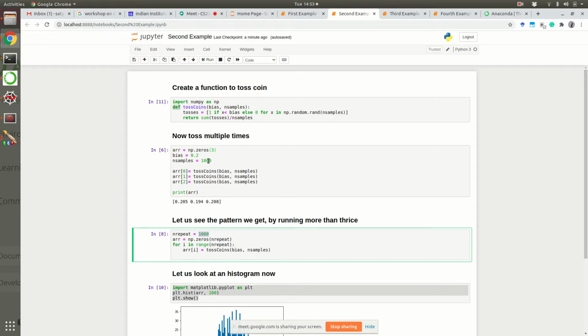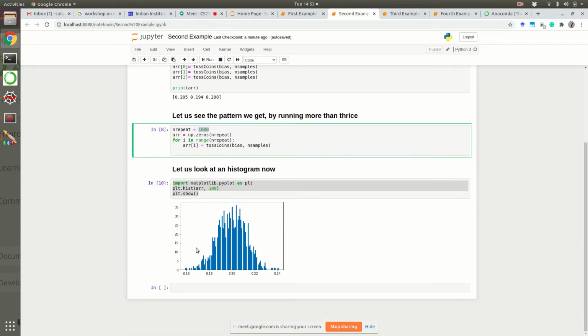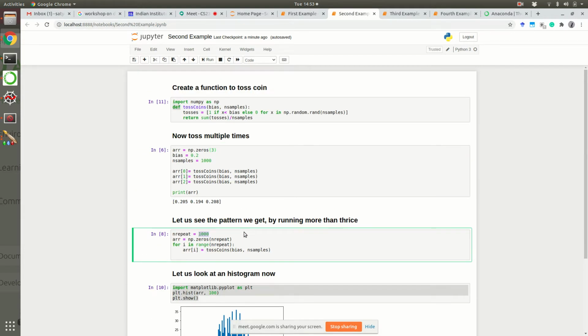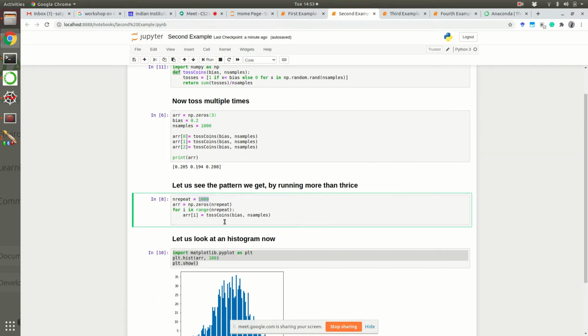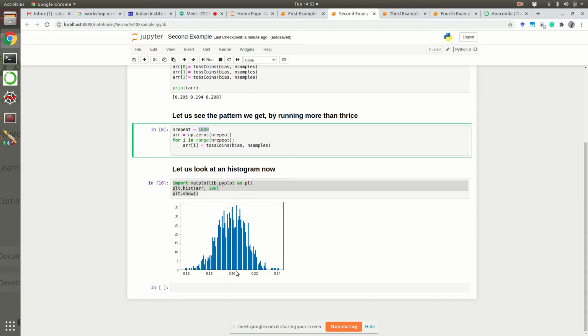You will understand better. Now what we do is we plot the histogram. Basically what you can see immediately is that the histogram is centered around 0.2. That was the bias we chose. If I make it 0.3, this will shift to 0.3. And you get what is called a bell curve. This is something that will come again and again. This is what is called the central limit theorem. You will learn this again and again.